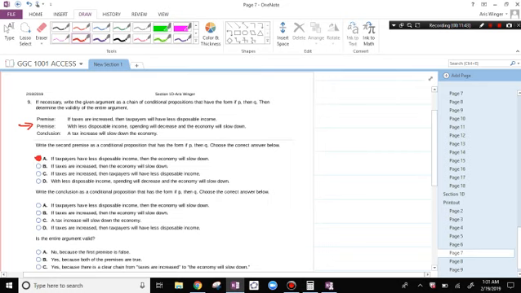That's what it's saying. Write the conclusion as a conditional proposition that has the form if P then Q. If taxes are increased, then the economy will slow down. I'm liking that. The entire argument is valid because there's a clear chain from taxes are increased to the economy will slow down.